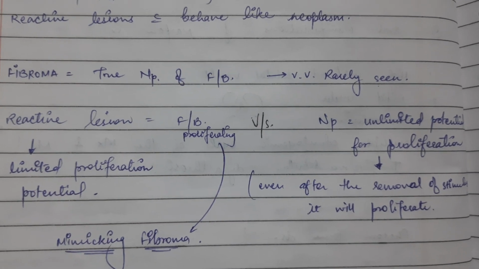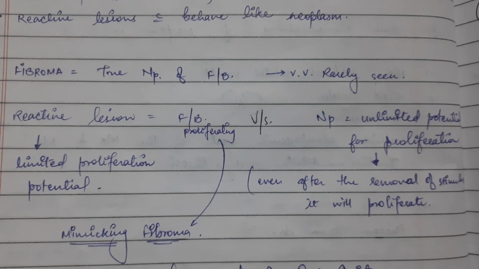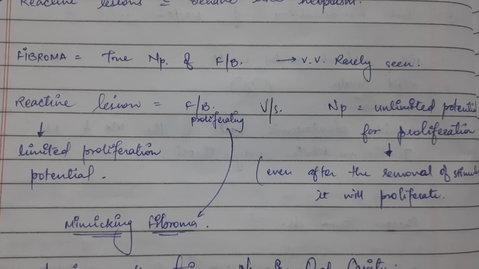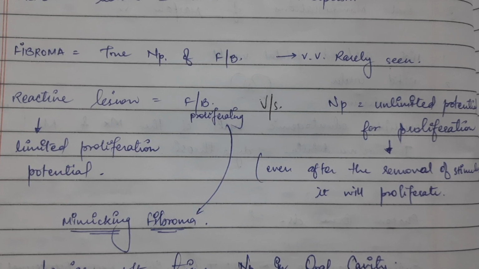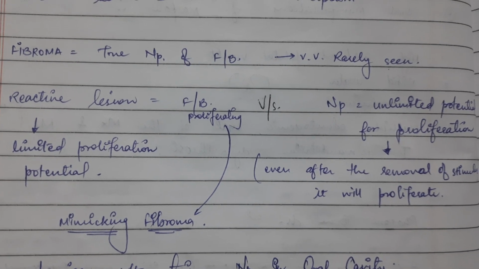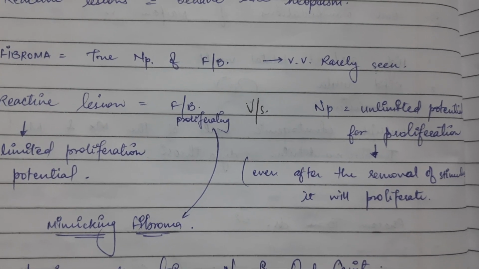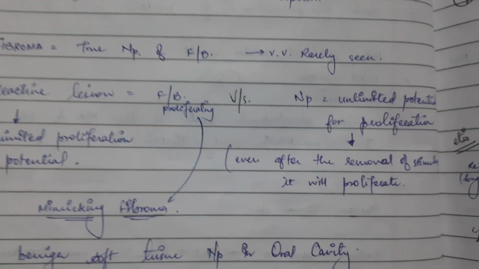So the difference between a reactive lesion and a neoplasm is that a reactive lesion has limited proliferation potential. Fibroblast proliferates, and then it will stop proliferating after reaching some point.